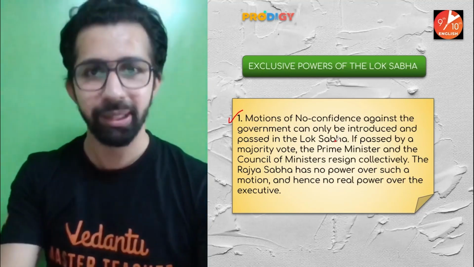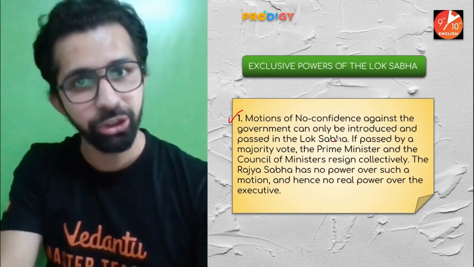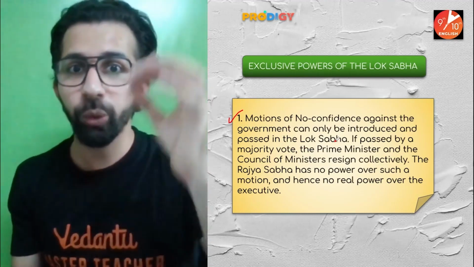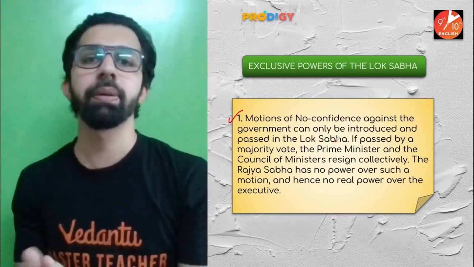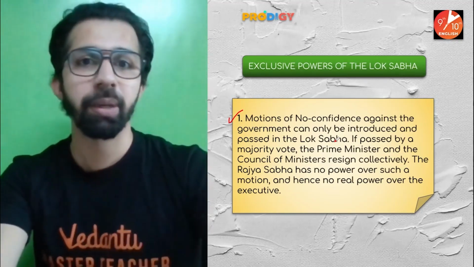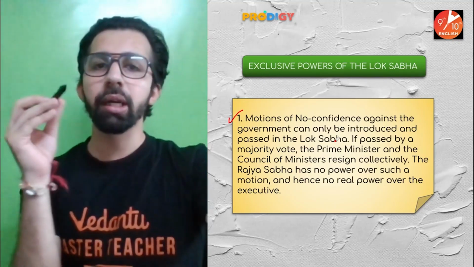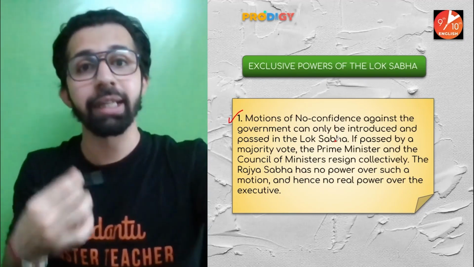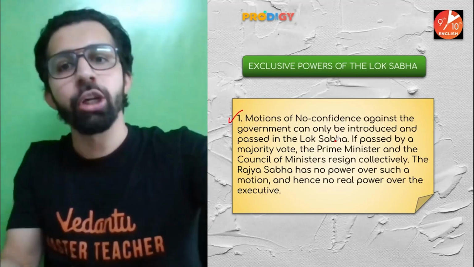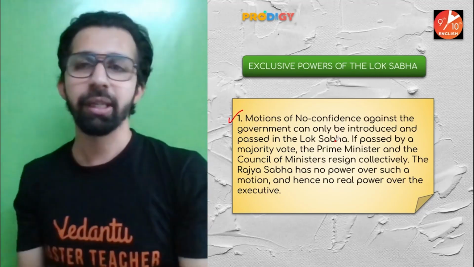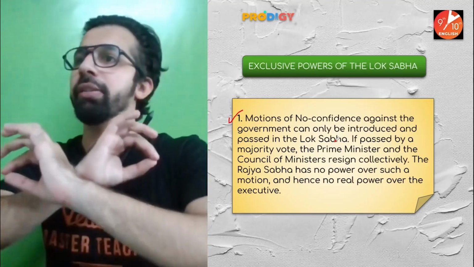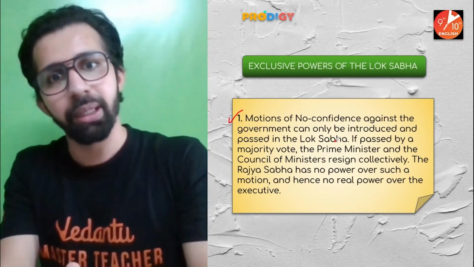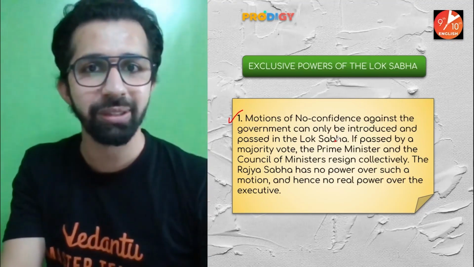Means if this motion passes, then the government, that is the Prime Minister as well as the entire cabinet ministry, has to resign from its position. It can be only introduced and passed in Lok Sabha. This is one of the special powers they have. Do you know why? Because the members of Lok Sabha are elected by the people. Those members are directly elected by the people. That is why those members have the right to pass the motion of no confidence, that they have no confidence in the government. They are not going to support the government anymore. And in that case, if this motion passes in the Parliament, then the Prime Minister has to resign from the position.